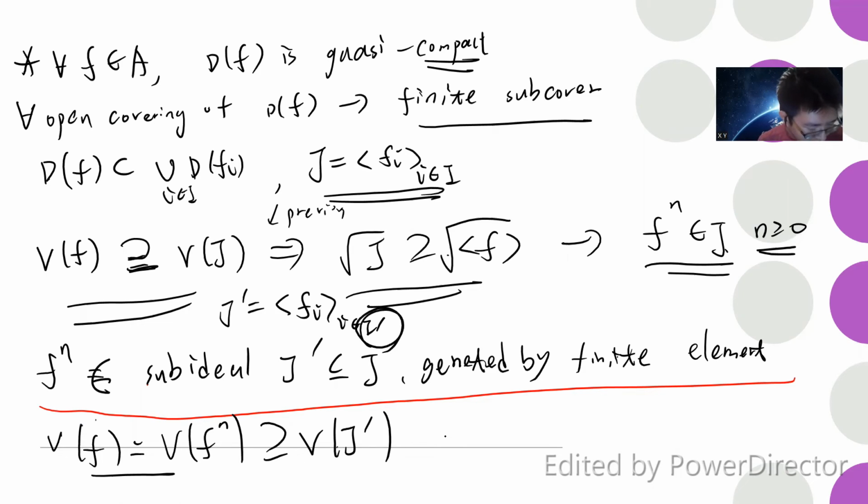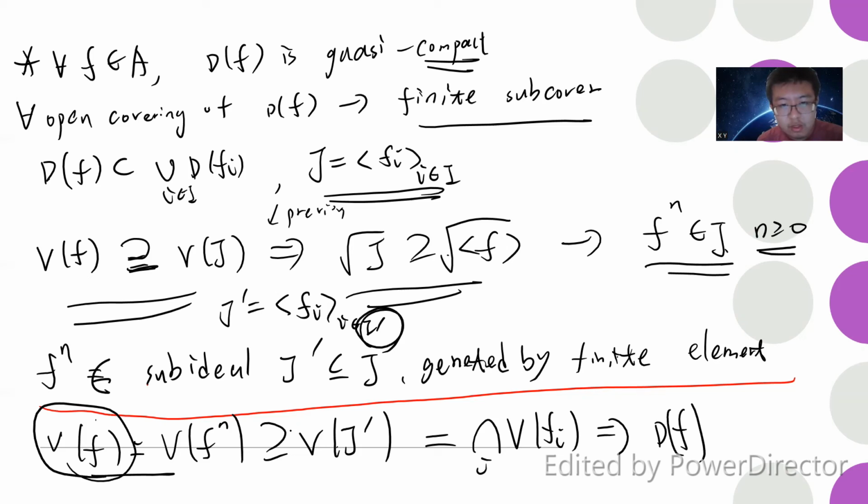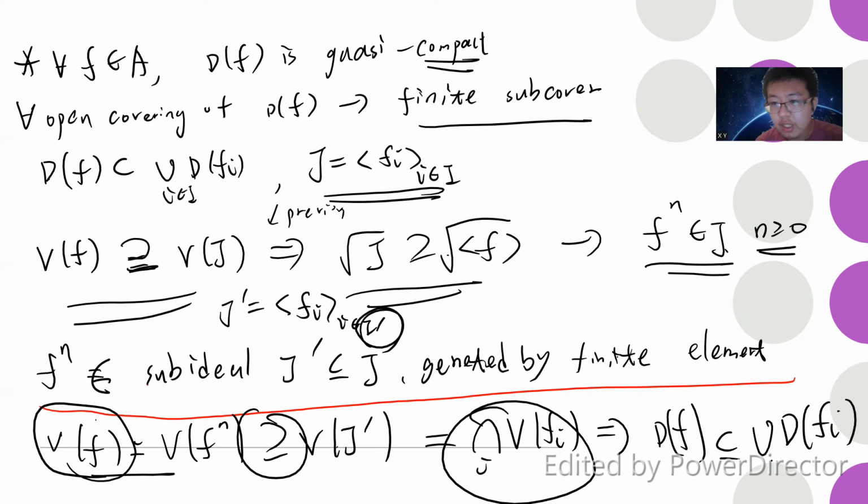So V of J prime is the same as the ideal generated by this, so it's the intersection of all the V of Fi. Okay, so this tells you that the distinguished open set, because V of F covers this. So if you reverse, you prove that the distinguished open set is the union of D of Fi for i in I prime, which is finite.